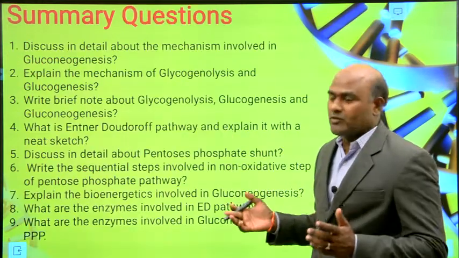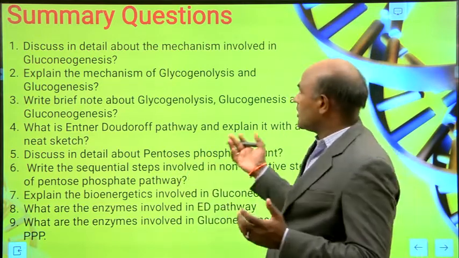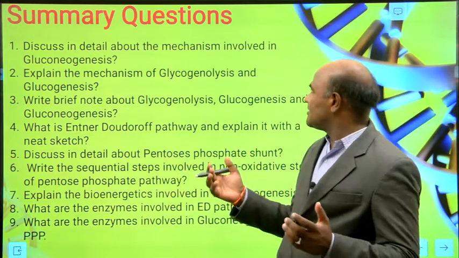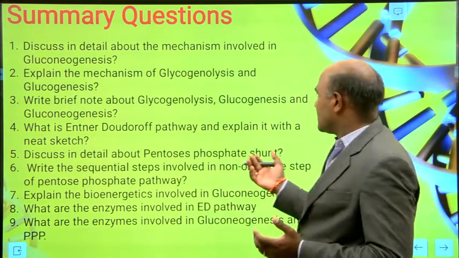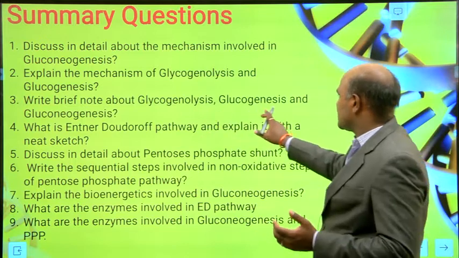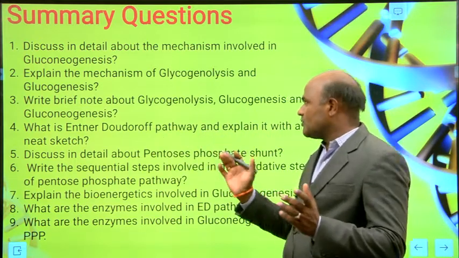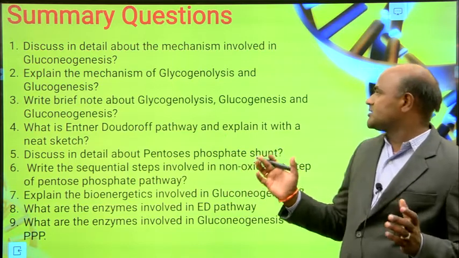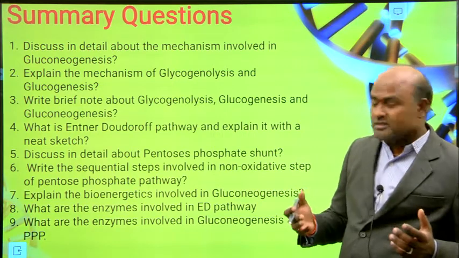So these are the summary questions. What are the enzymes involved in gluconeogenesis, and what is the mechanism? Make the difference between glycogenolysis and gluconeogenesis.